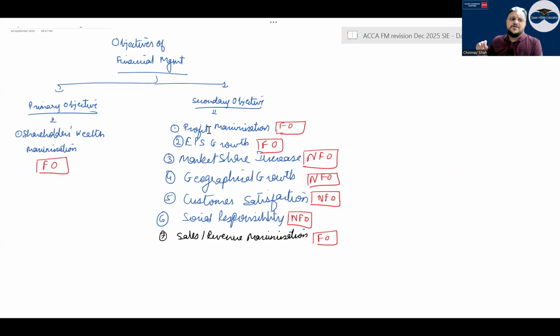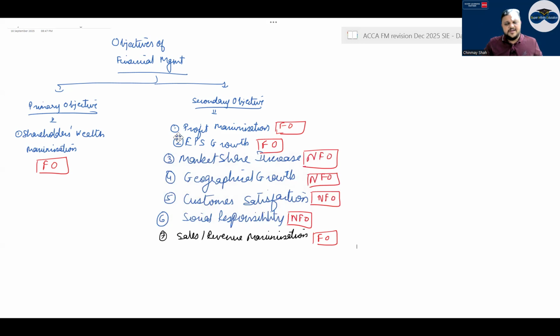Questions have been asked whether shareholder wealth maximization is a financial objective or not. How to identify a financial objective? Basically, if the implication is an increase in some value or some number, then it is a financial objective. Secondary objectives are profit maximization, EPS growth, market share increase, geographical growth, customer satisfaction, social responsibility, and sales or revenue maximization, correct? Of these, 4 are non-financial, and the remaining are financial objectives, right? Have a look.